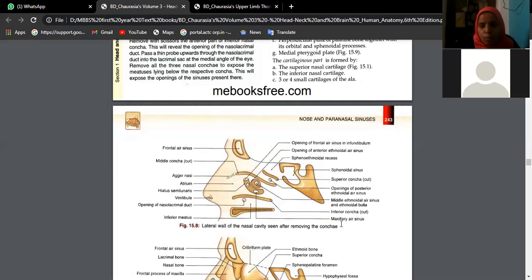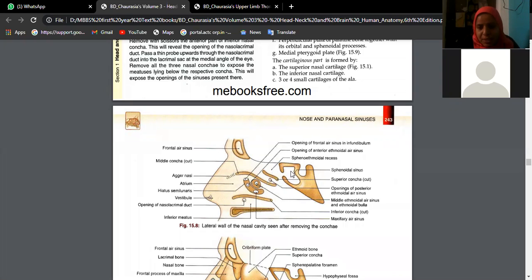Behind you will see the opening of maxillary sinus, and in this bulla ethmoidalis you will see the opening of middle ethmoidal air sinus. Now if you observe these ethmoidal air sinuses in order, the middle of hiatus semilunaris is anterior. As you proceed more medially, you will see middle, and then we have the posterior ethmoidal air sinuses.